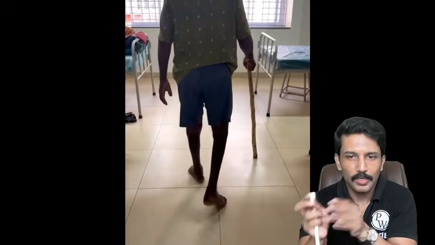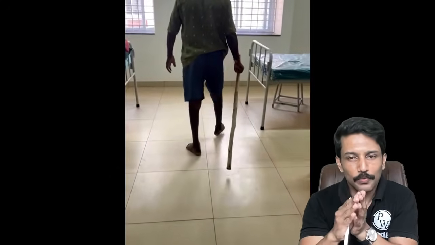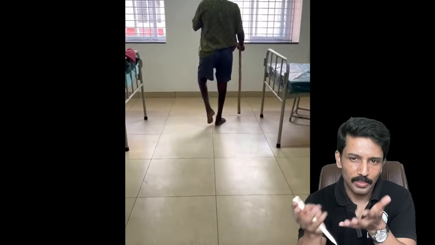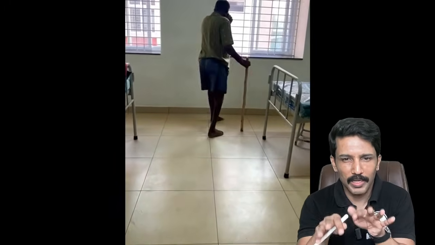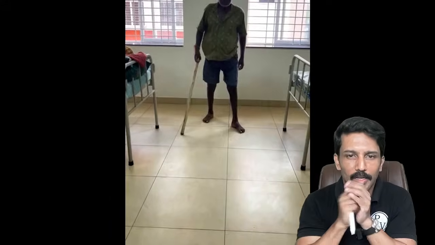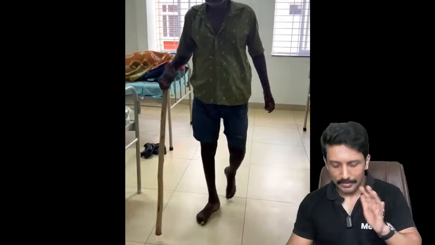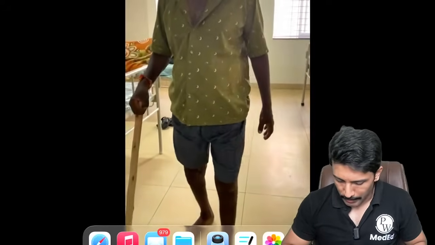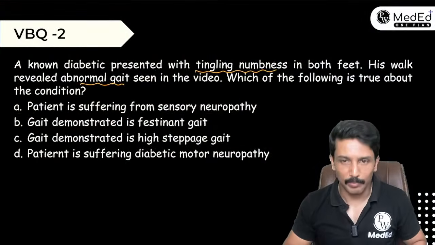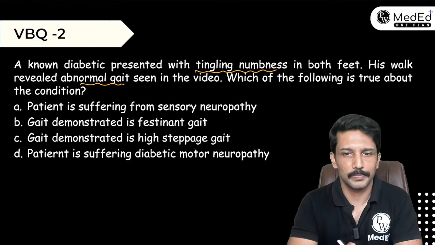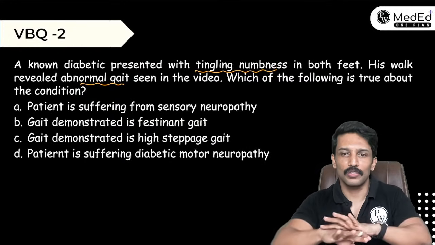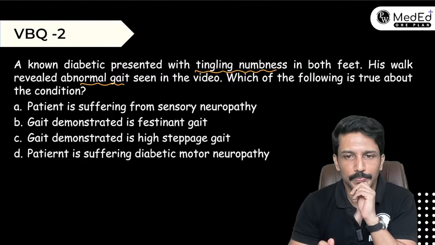Foot drop occurs when you have weakness of distal muscles of the feet, right? Mainly the tibialis anterior and other smaller muscles. Okay, unilateral foot drop can occur because of a particular nerve damage, but here we are looking at bilateral, so it has to be a systemic disease. So which systemic disease causes distal muscle weakness?